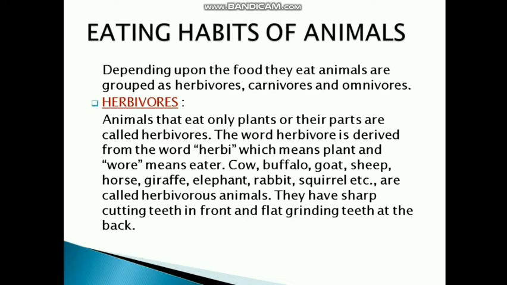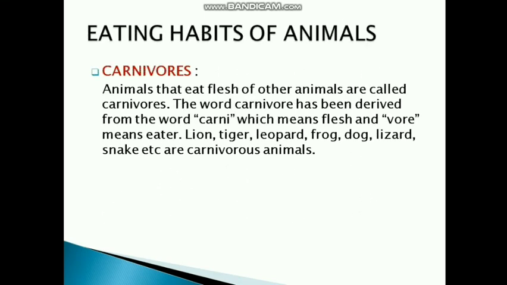Herbivores have sharp cutting teeth. They have sharp incisors to cut the trees, and they have broad molars so that they could chew the plants properly. Second category among eating habits of animals is of carnivores.